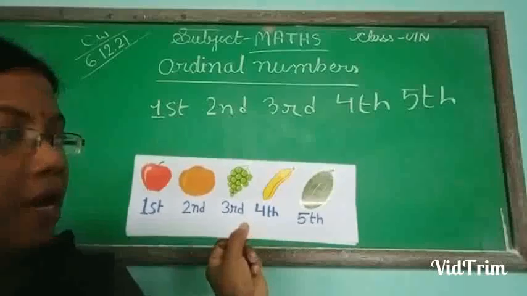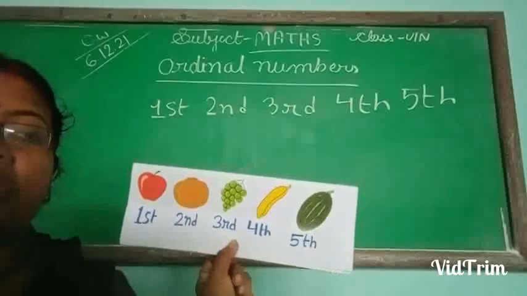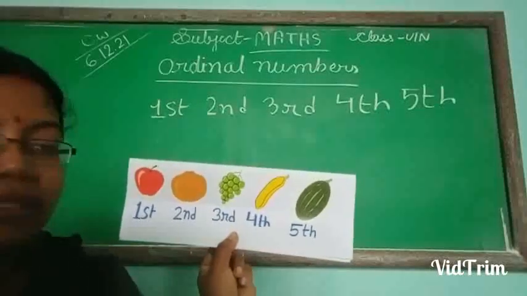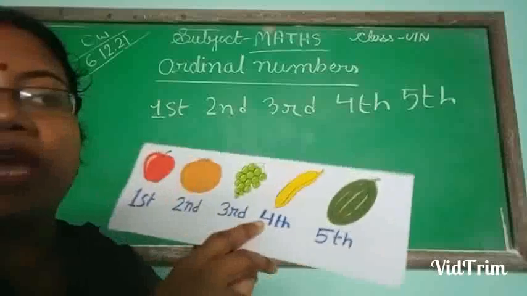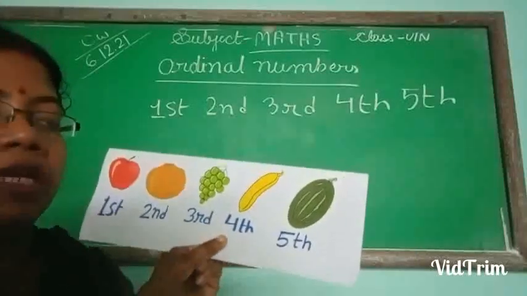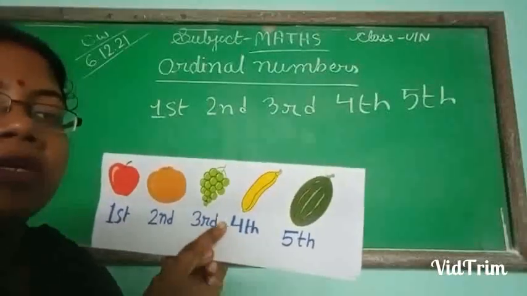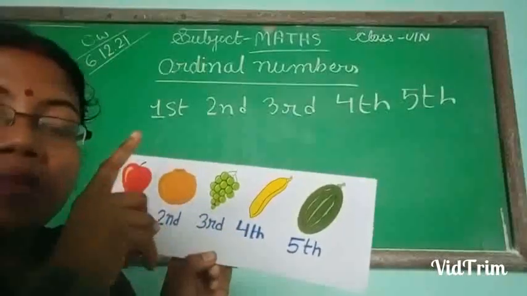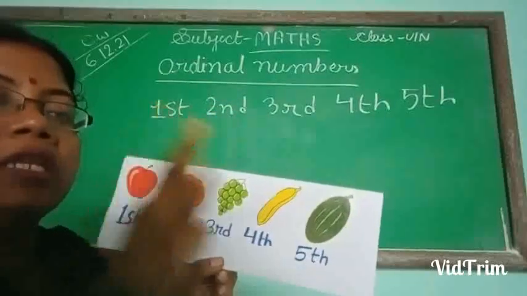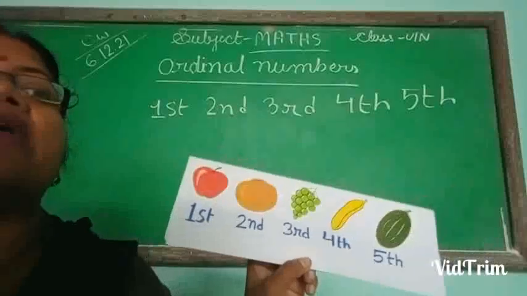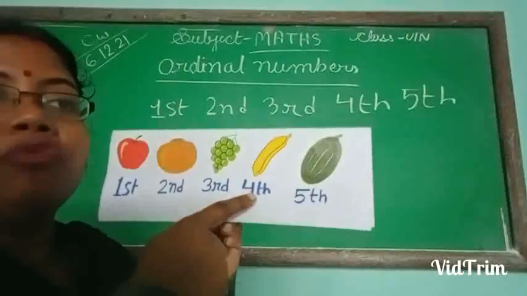So see this banana. Where is the banana? In which position? So banana is in fourth position as written over here. Fourth. It is not 4th, we pronounce it fourth. Banana is at fourth position. So the numbers which show us the position of something are called ordinal numbers. They tell us about the position.